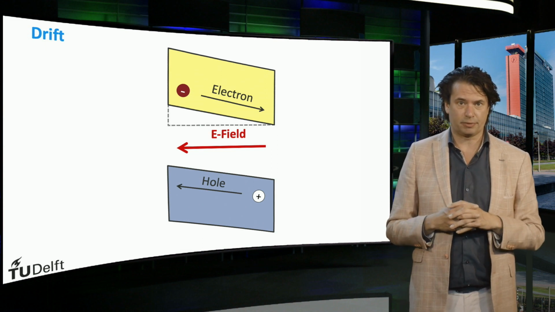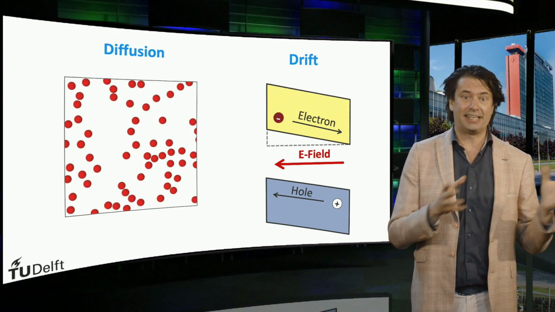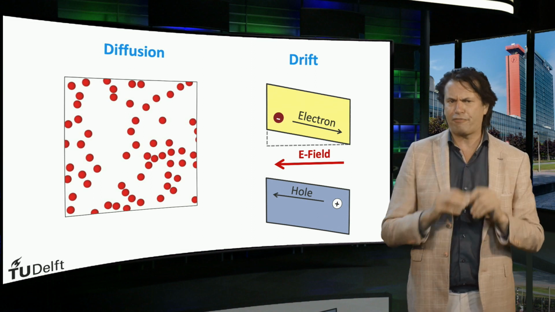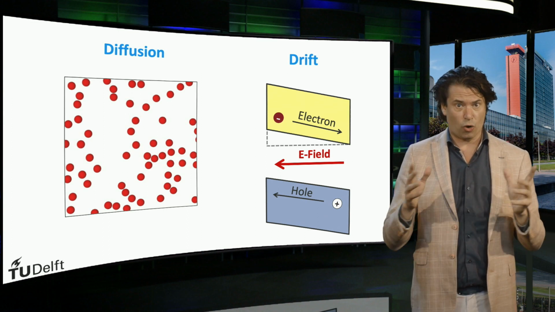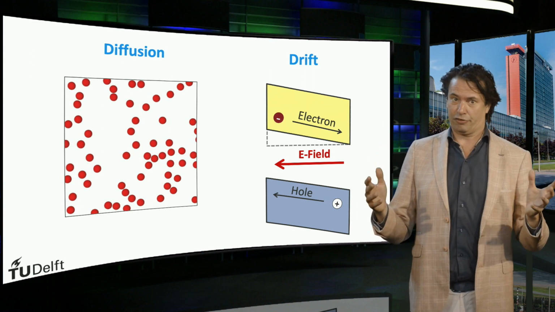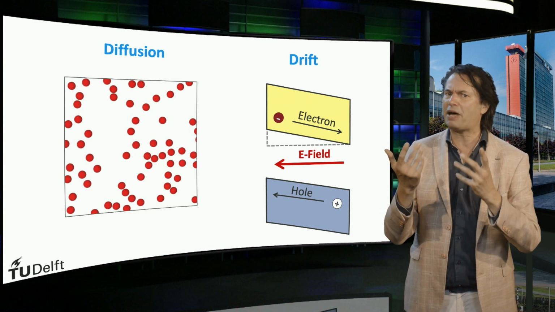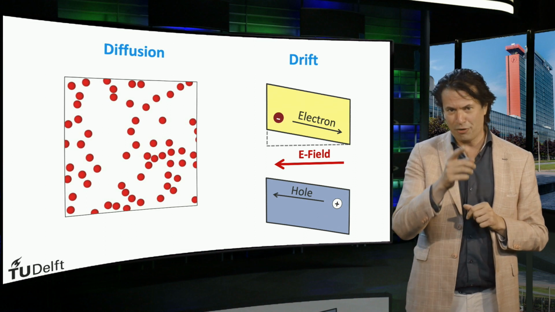In summary, diffusion and drift are the two mechanisms which are responsible for charge transport in solar cells. Holes and electrons have net movements due to either a density gradient or an electric field. How far free charge carriers can travel depends on the lifetime of their mobile states, or in other words, the loss mechanisms. So far, we have discussed the generation and transport of charge carriers. In the next video, we will discuss some loss mechanisms of charge carriers and how that might impact their transport. So, see you in the next video lecture.